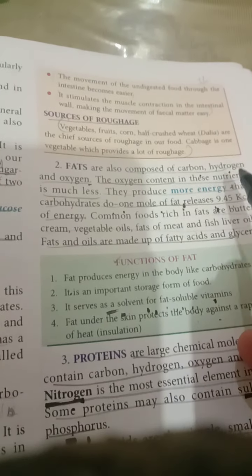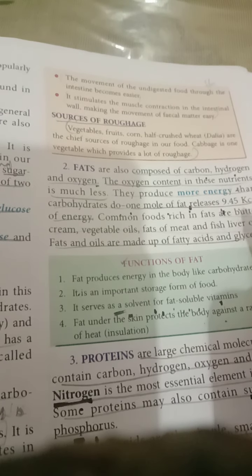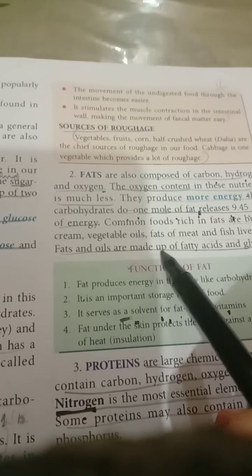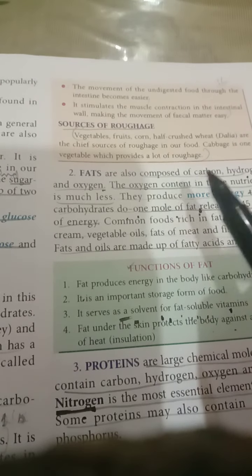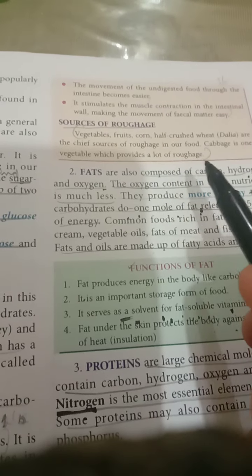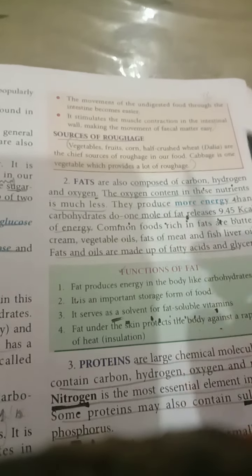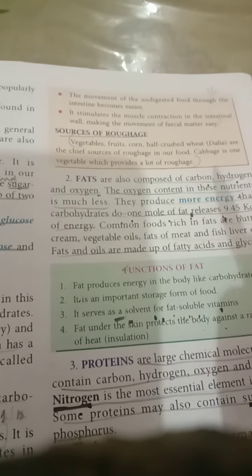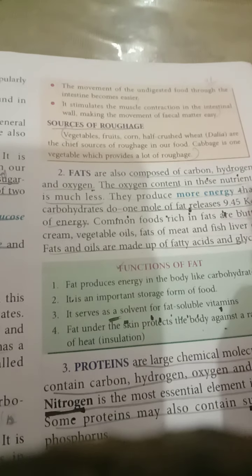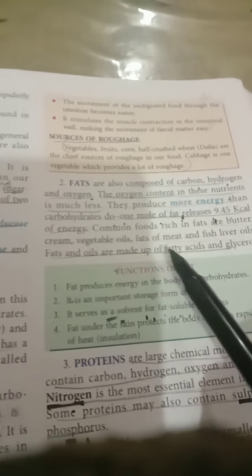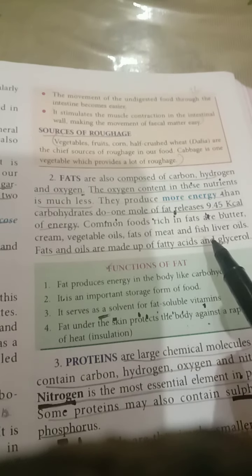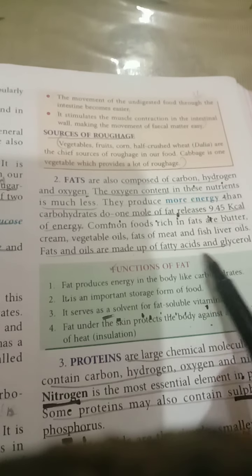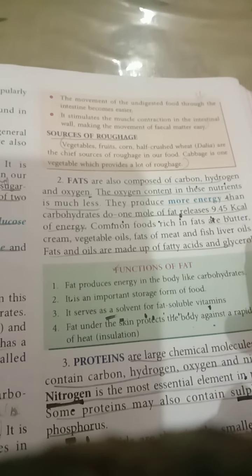Next is the fats. Fats are also composed of carbon, hydrogen, and oxygen, but here the oxygen content is very less, and the energy produced by fats is much more. But why are we not taking fats as the main source? Because they need much time to liberate the energy. No doubt the energy released by fat is much more, but they take too much time to release it. And common sources of fats, you can easily read. Fats and oils are made up of fatty acid and glycerol. This is a very important point.